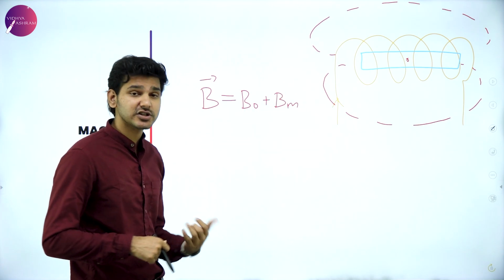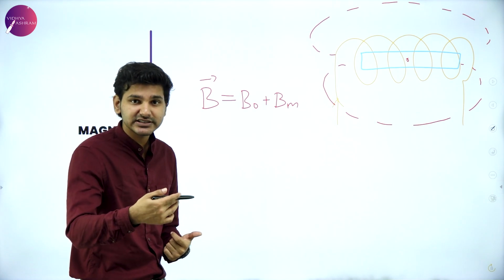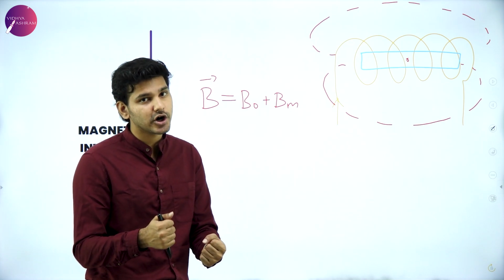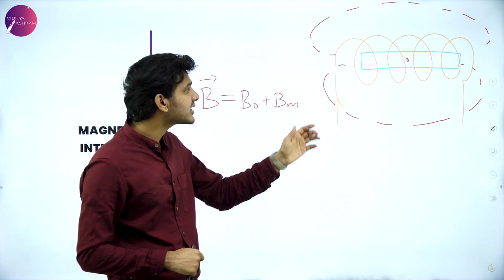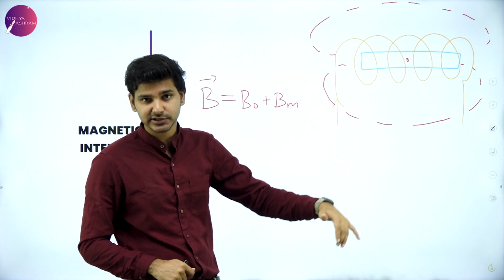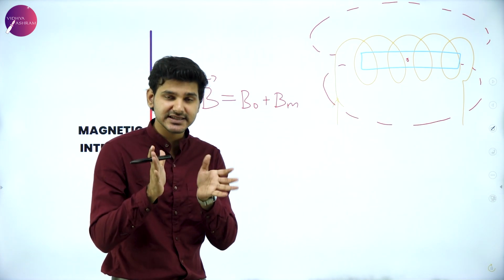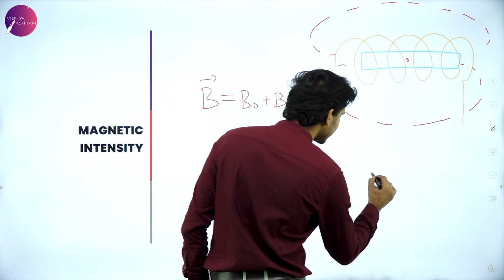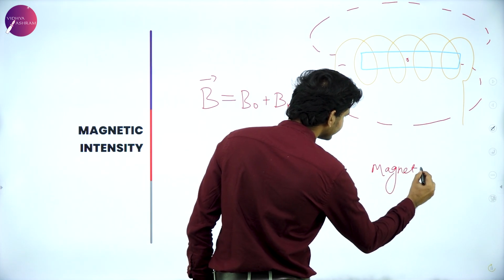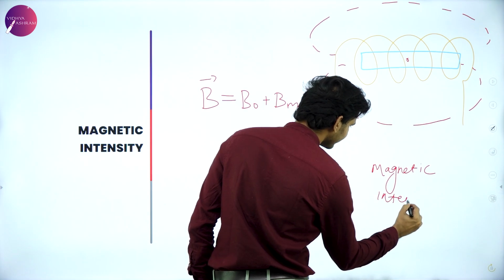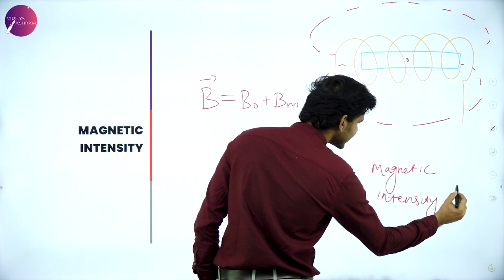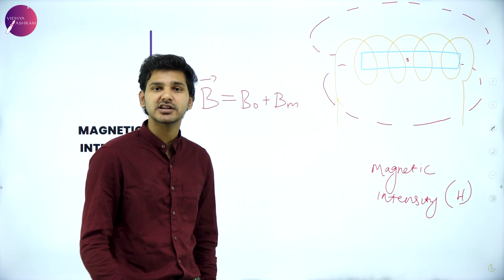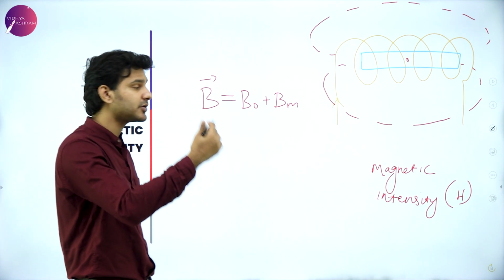In this particular case of the solenoid, we can say that the number of turns and the current passing through it will determine the strength of the magnetic field of that solenoid. So magnetic intensity here is determined by the number of turns and the current passing through it. Just know that magnetic intensity is how intense the field is. Magnetic intensity is represented by the letter capital H. Capital H will determine how strong the magnetic field is for that material or around that material.